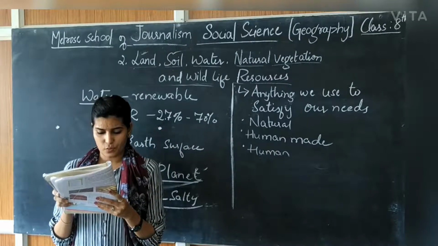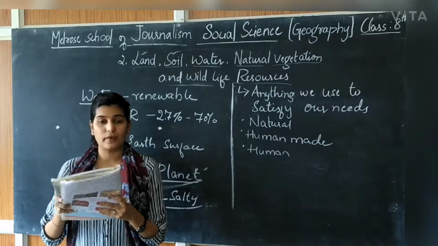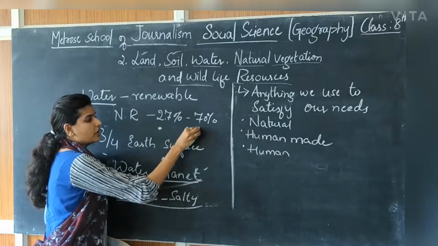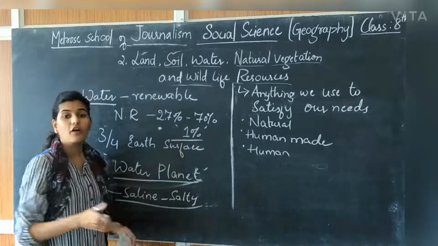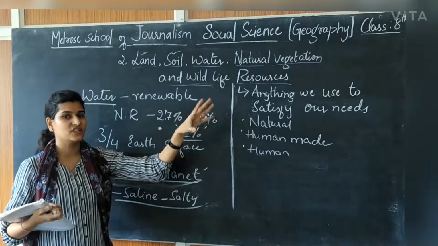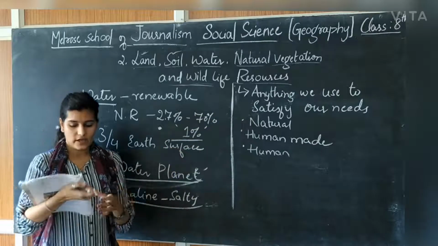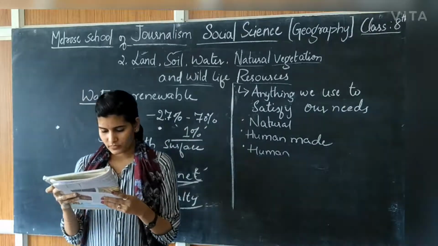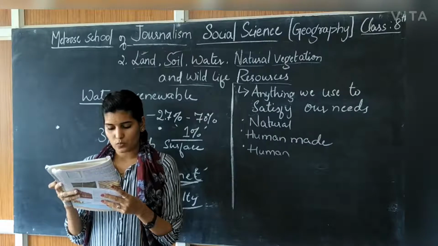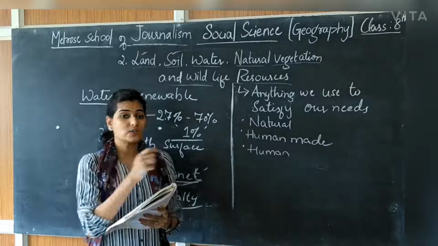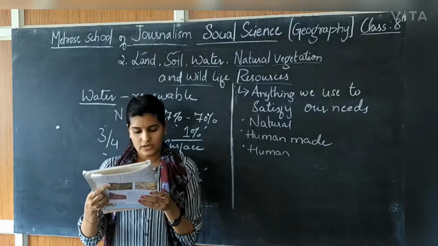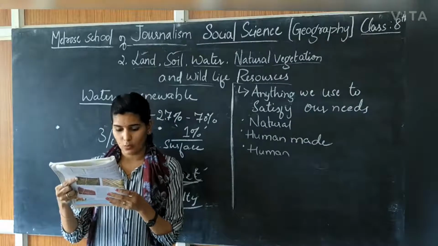Only 1% of fresh water is available and fit for human use. Though it is a water planet, only 1% of the water is fresh water for human use. The other 70% is there, but it is in Antarctica, in glaciers and ice sheets, and it is not easy to go and get it. It is found as groundwater, as surface water in rivers and lakes, and as water vapor in the atmosphere.